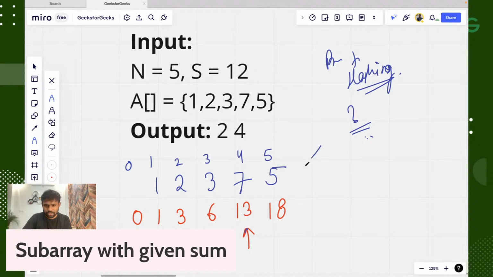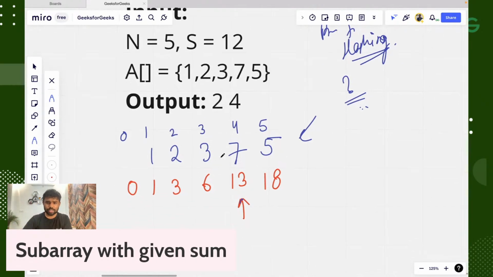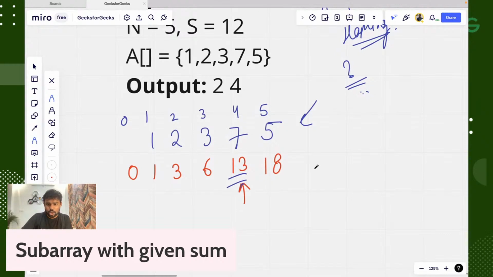So if this logic is clear, how we are finding a prefix sum, first let's understand with this, then we will solve using that. First, let's see we are at 13, so our current sum is 13. I am solving that too, Ujjwal, because I want you to know about that, and you can find this logic on your own.